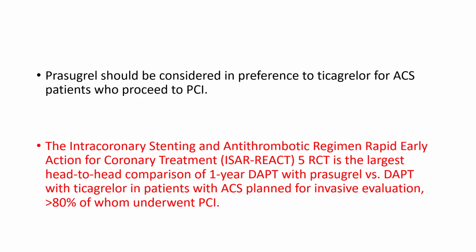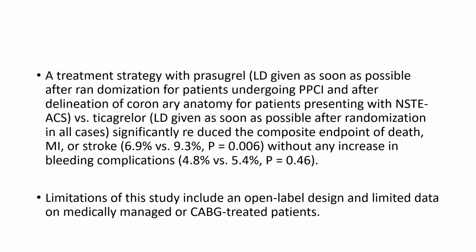Intracoronary stenting and antithrombotic regimen, rapid early action for coronary treatment, that is the ISAR-REACT 5 RCT, is the largest head-to-head comparison of 1 year DAPT with prasugrel versus DAPT with ticagrelor in patients with ACS planned for invasive evaluation, more than 80% of whom underwent PCI.